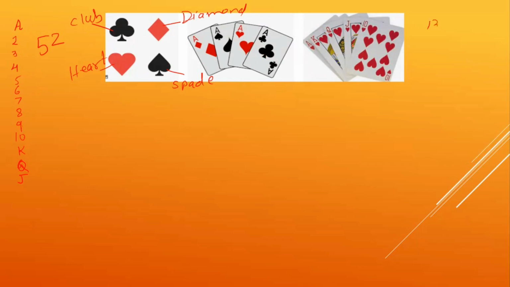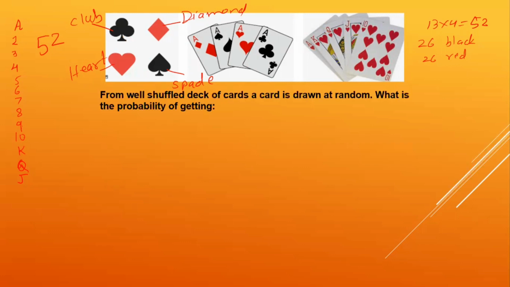So 13 into 4, there will be 52 cards altogether. Among them, there will be 26 black cards and 26 red cards, remember. Which ones are the black cards? The cards of club and spade. And each card is unique. None of the cards is repeated. So let us solve some problems based on cards now.